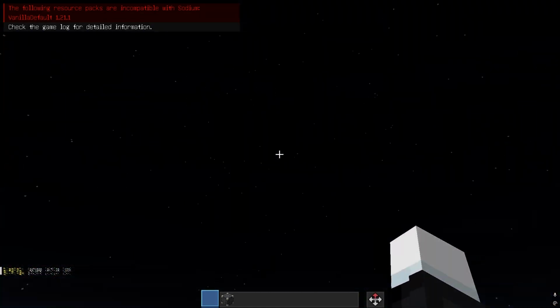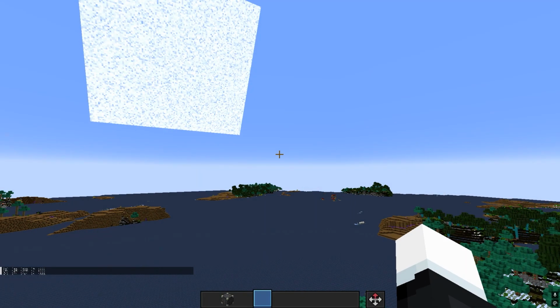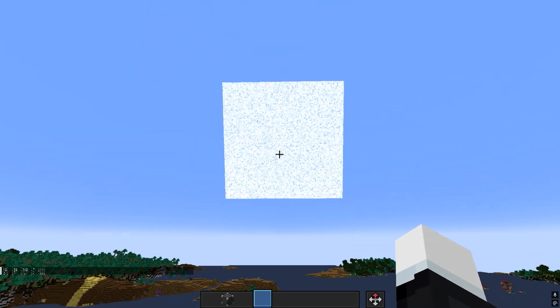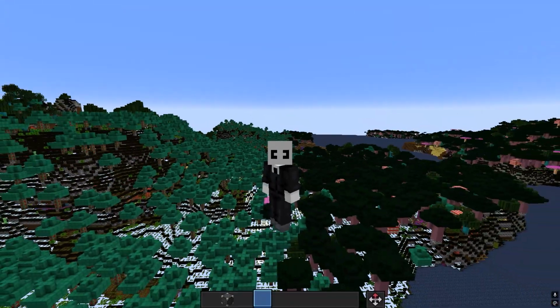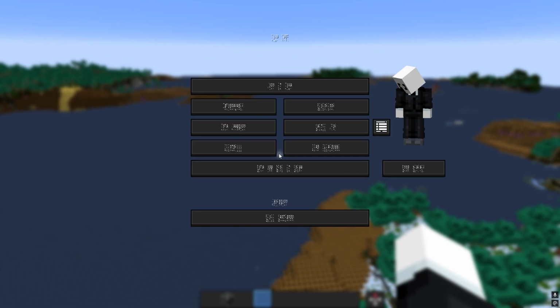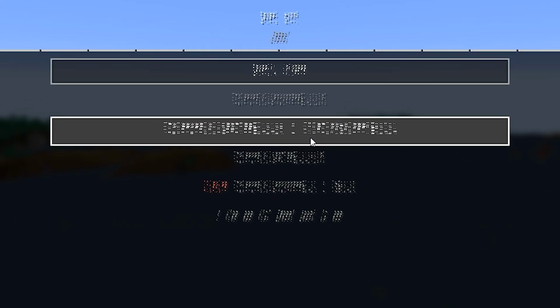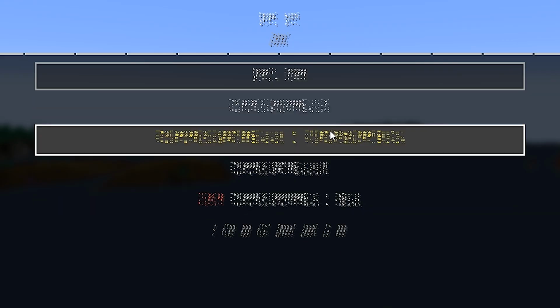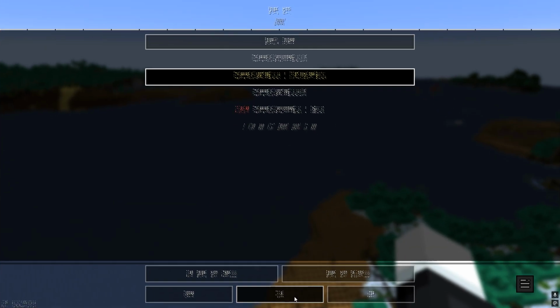And oh, I have clouds as my moon now. Okay, everything looks just as messed up as before, so let's see how the sun looks though. So it looks like, I don't know, just a pixel mess or whatever I should call it. Let's just try to see how it looks with shaders, just for fun. Okay, I believe these should be my favorite Complementary shaders with Euphoria Patches, although I cannot really confirm that.